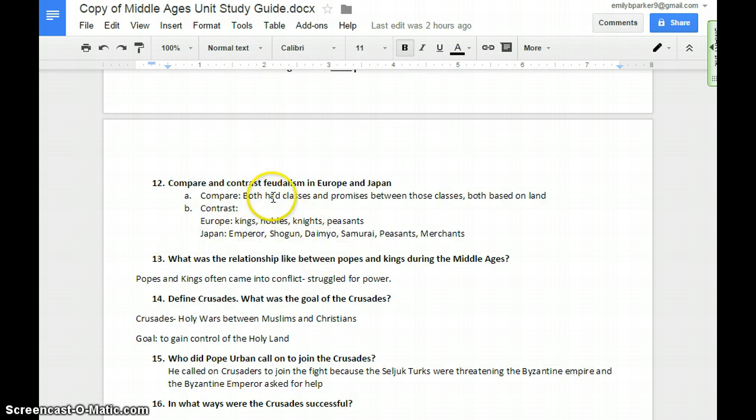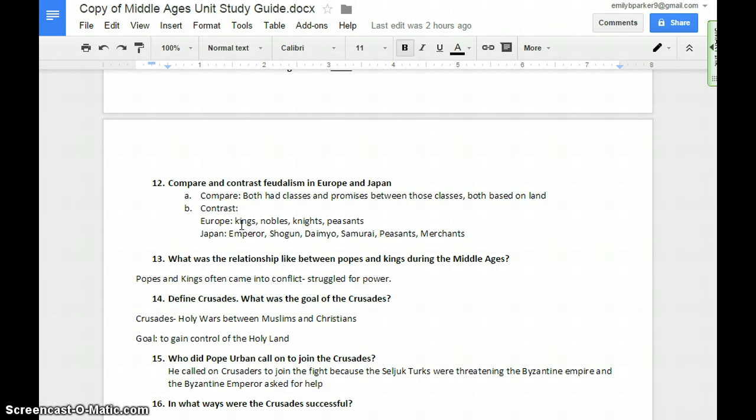So compare and contrast feudalism in Europe and Japan. Both had classes and promises between those classes. Both were based on land. We had those triangles comparing them. So they both had classes, but the people in those classes were different. Now to contrast feudalism in Europe and Japan.